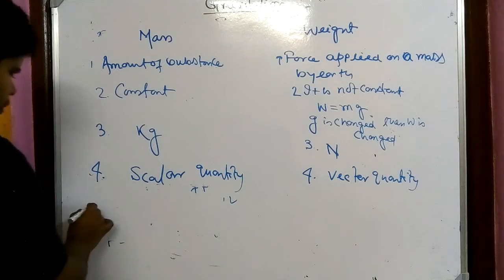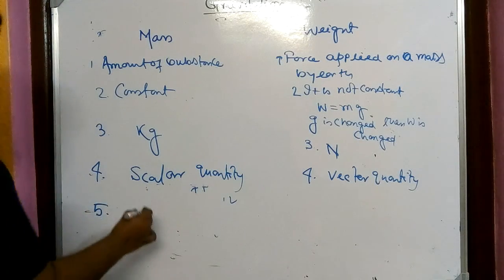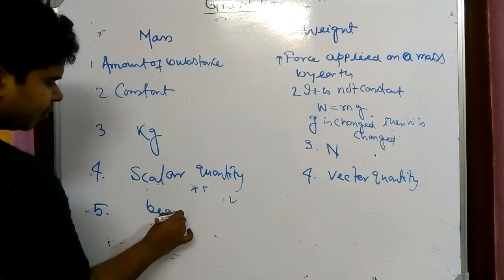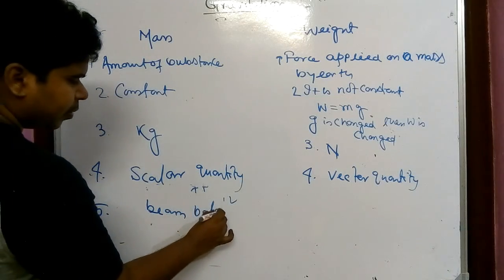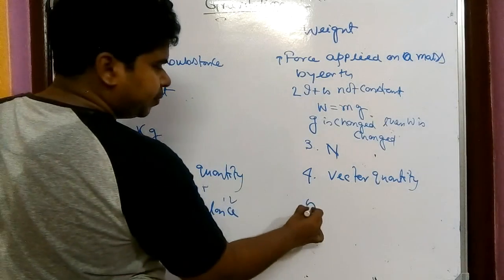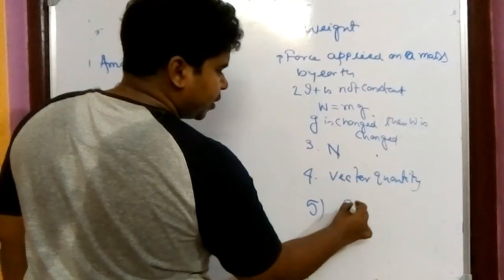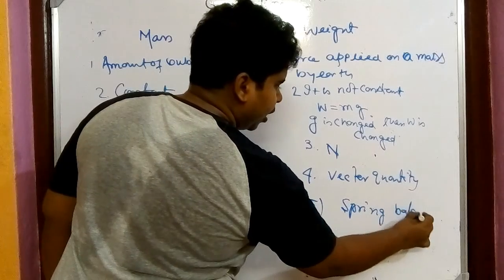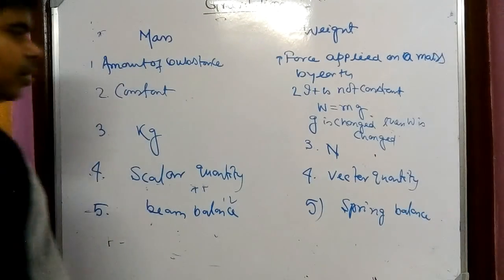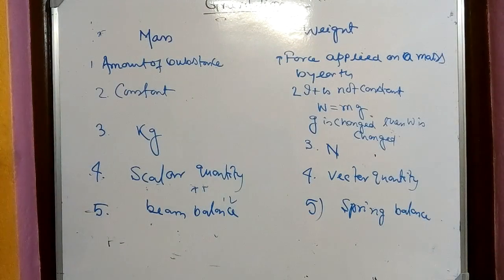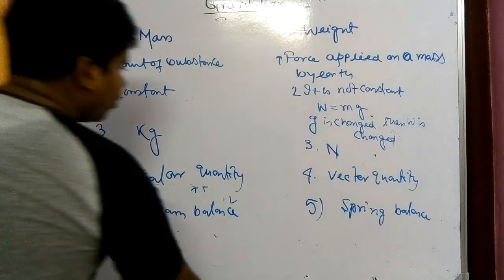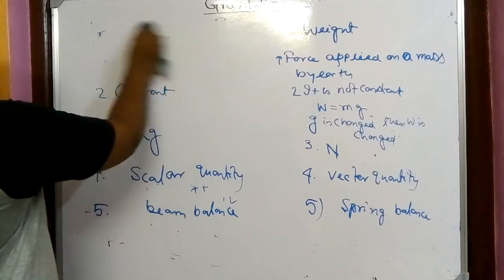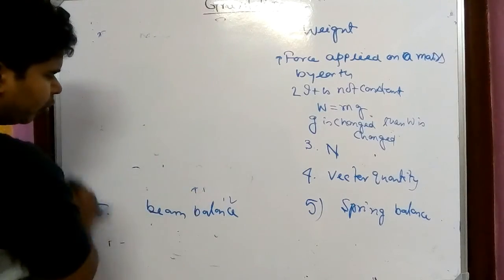If you read a book, one more extra difference can be added, that mass is measured by beam balance and weight is measured by spring balance. All those things are known by you; earlier also you have known that. Now really we have come to the end of the video, and in that end portion I'm just telling only one thing and then the video will be over.